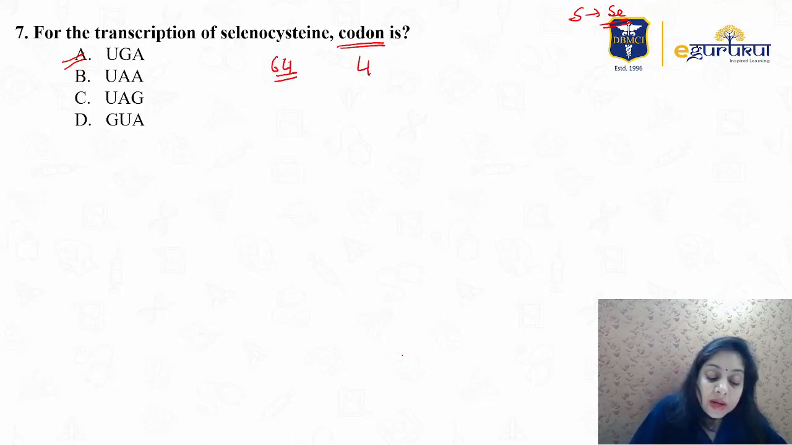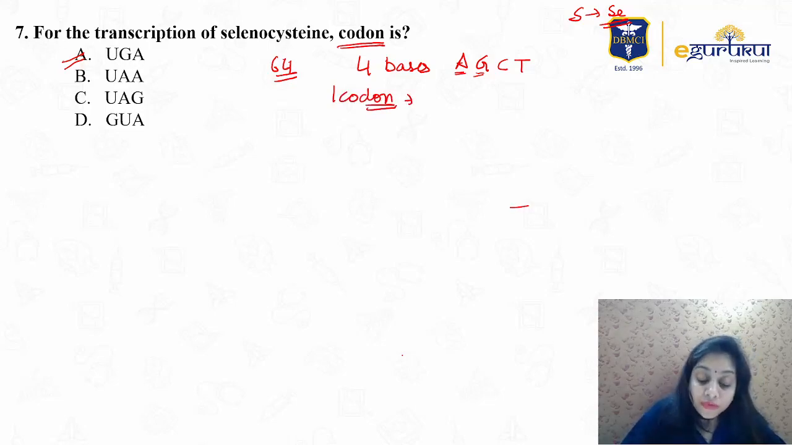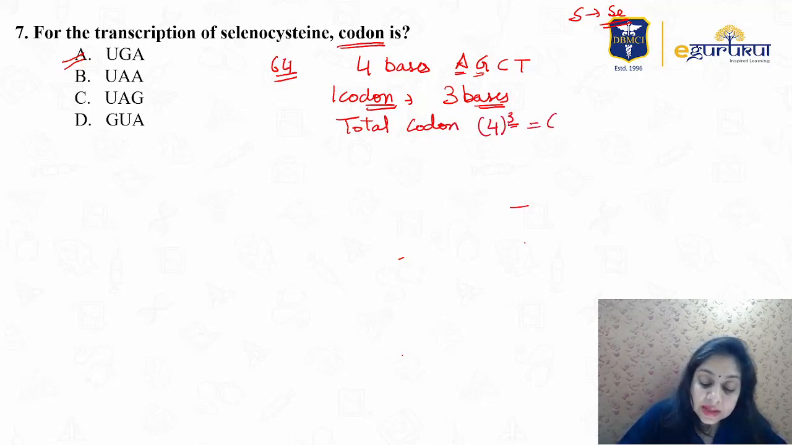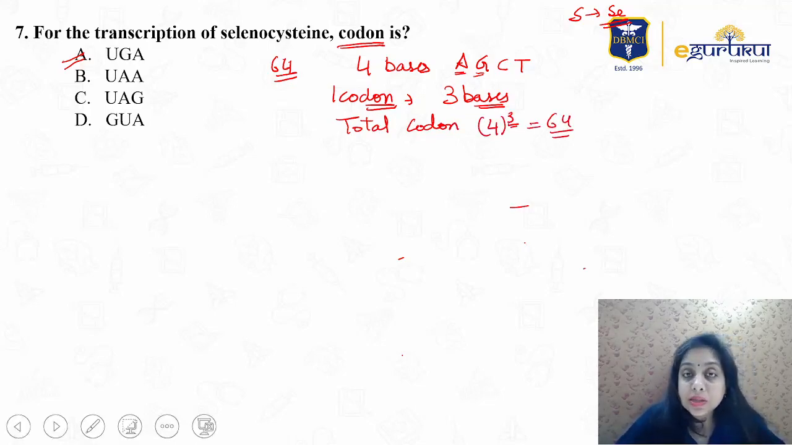Why 64 codons? How can you calculate? You have 4 bases: adenine, guanine, cytosine, thymine. One codon is made up of 3 bases. So the total number of codons is 4 raised to the power 3, that is 64. That's how we calculate.